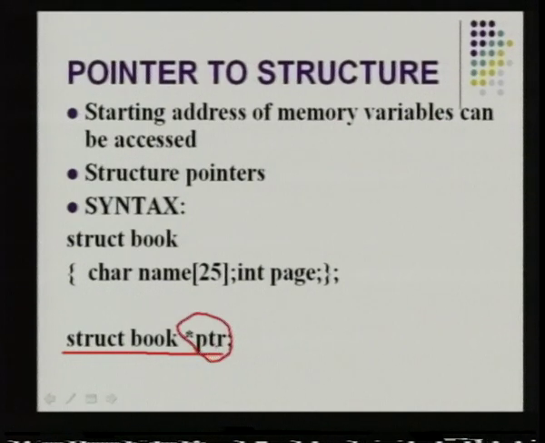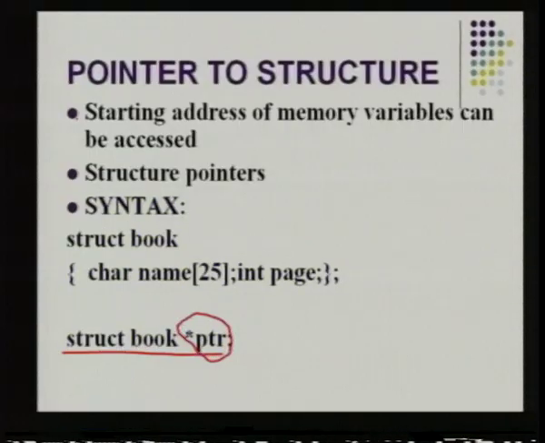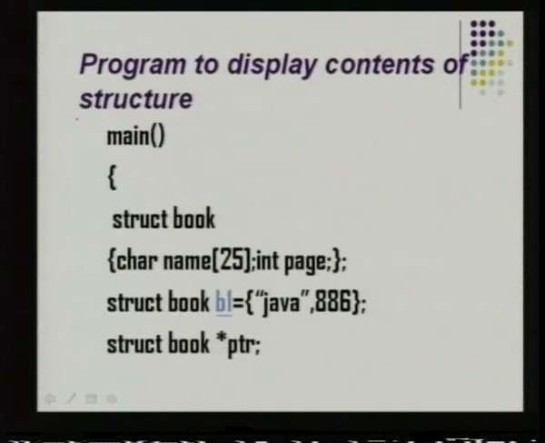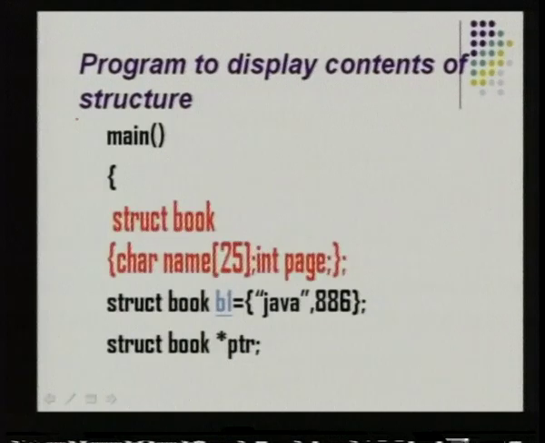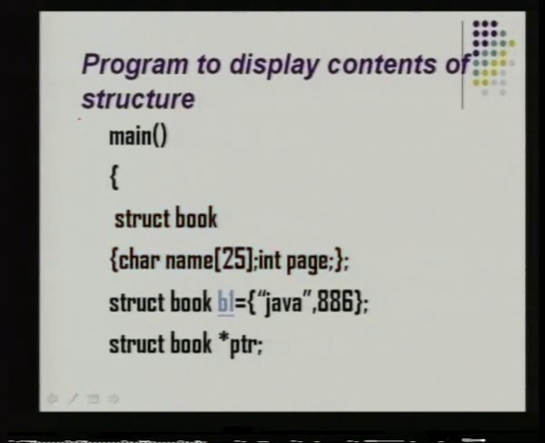So, the pointer variable name ended with a semicolon, that is the only difference in the declaration of the structure pointer. Now we will see a small example of how to display the contents of a structure using this pointer variable. You have the main function, and again you have the declaration of the structure tag.